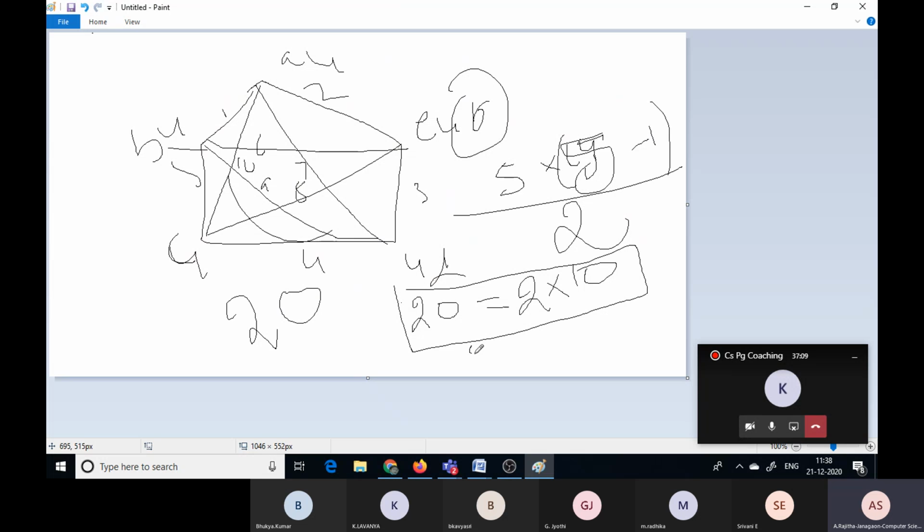That is in the complete graph only. This statement is possible in the complete graph only, but not in the simple graph. Simple graph means there is an edge from A to B, but in the graph there are no multiple edges, as well as no self loops. Then we can call it a simple graph.